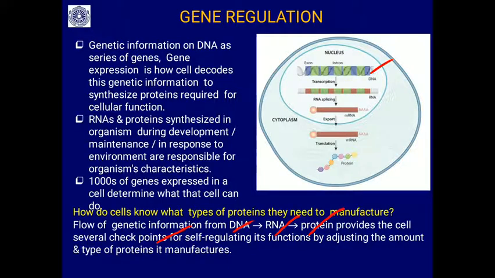It can be controlled during transcription, or else by post-transcriptional regulation, or else post-translational regulation. In this way, what the gene expresses, what the gene is going to express, will be regulated.